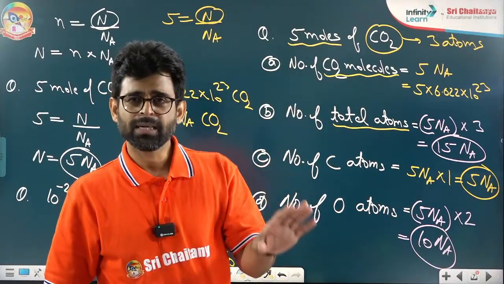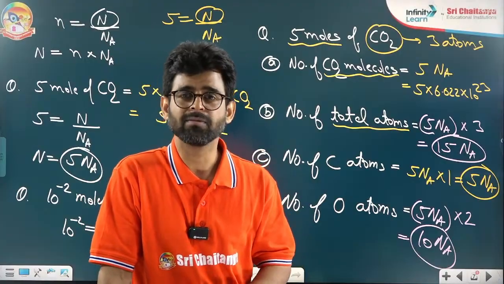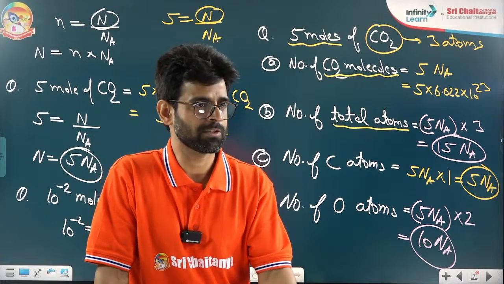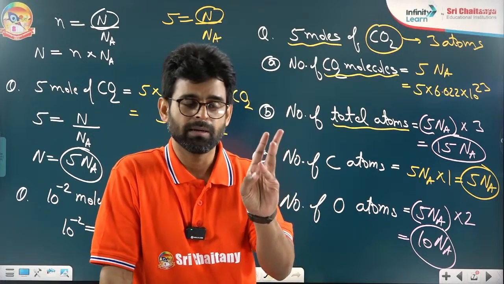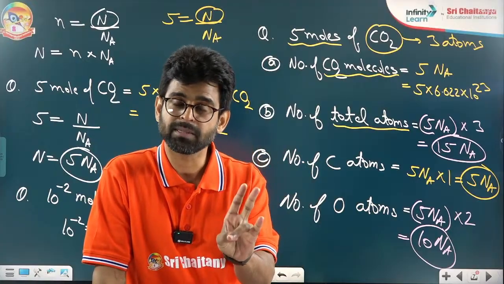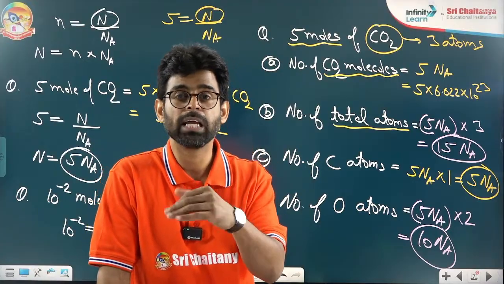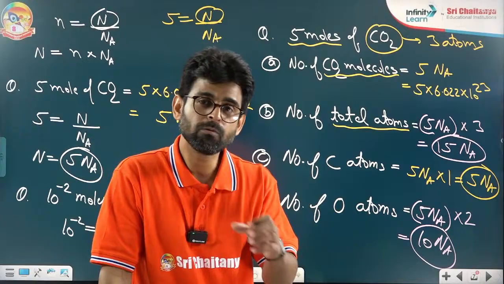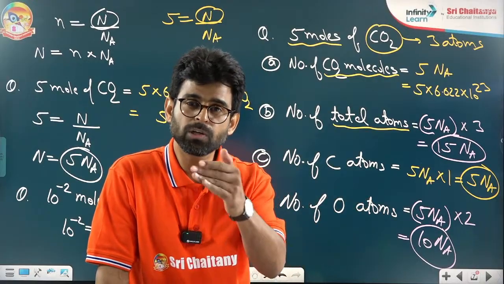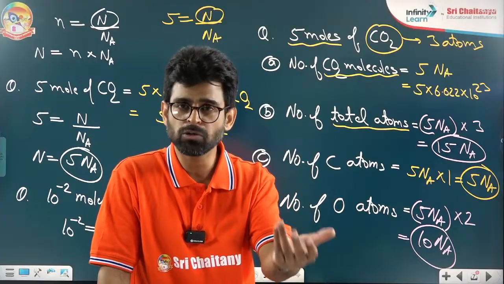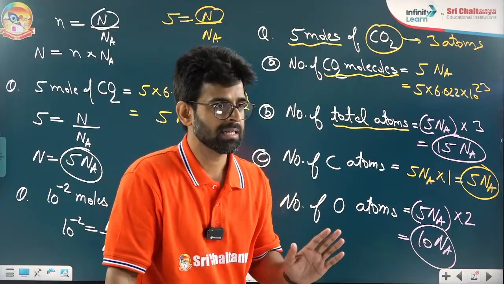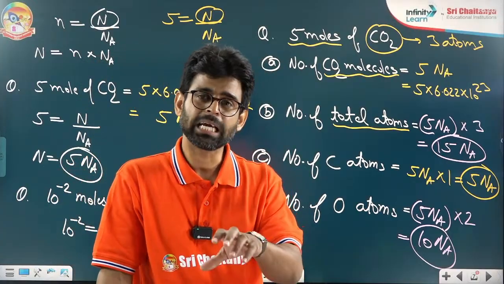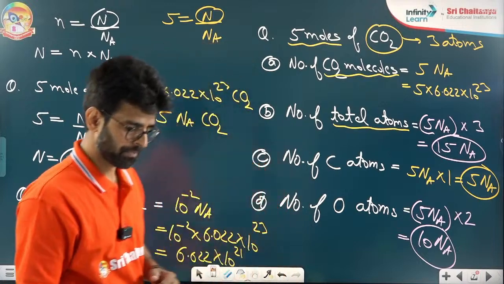This is the first formula. Definitely many questions are possible, and we will do them in the practice time. Let us come to the second type of questions. They can ask you molecules, atoms, particular atoms, electrons, valence electrons, so many possibilities. You have to move step by step: first get the molecules, then atoms, then electrons, neutrons, protons, whatever they ask. We will discuss this type of problem in our next class.